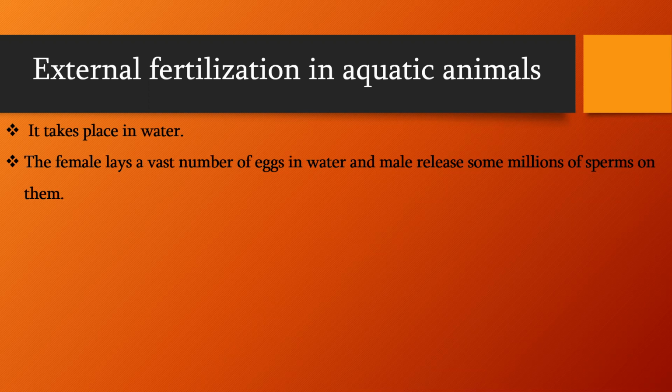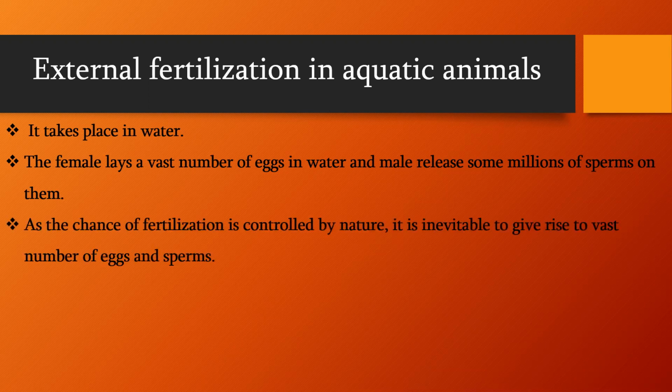As the chance of fertilization is controlled by nature, it is inevitable to give rise to a vast number of eggs and sperms. For example, organisms which perform external fertilization are frog and fish.